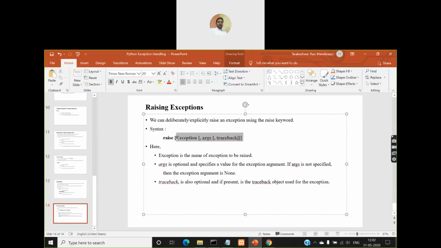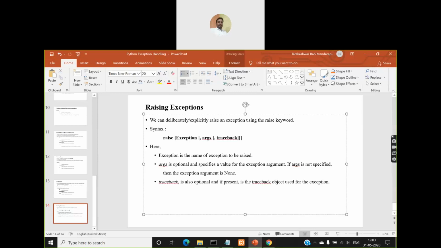But depending on the number of exceptions you are raising here, the same number of except blocks must be defined after the try block. If you are using, for example, two exceptions here separated with a comma in this raise keyword, then after the try block you must create two corresponding except blocks in the same order, right?